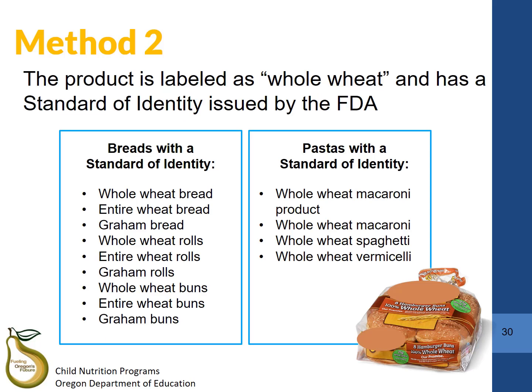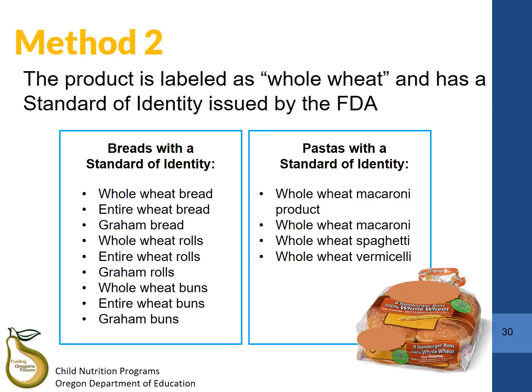Moving on to method 2. If your product is labeled as whole wheat and includes a standard of identity issued by the FDA, then it will be considered whole grain rich. A standard of identity means that the manufacturer declares their item is verified to have certain ingredients in the item. This means that whole wheat bread must have a certain amount of whole wheat in order for the manufacturer to call it a whole wheat bread.